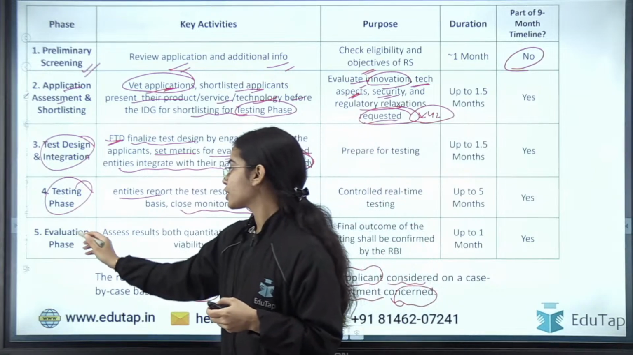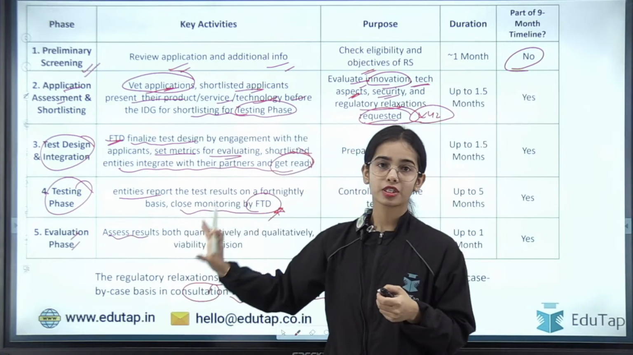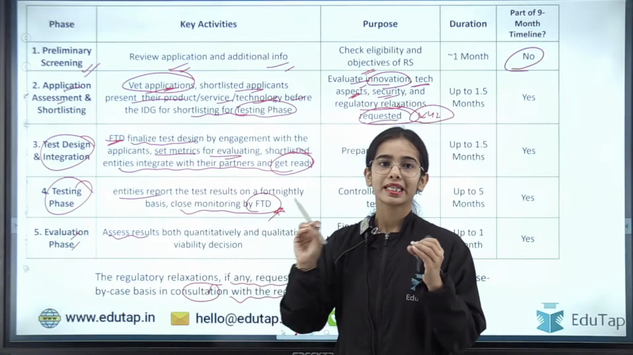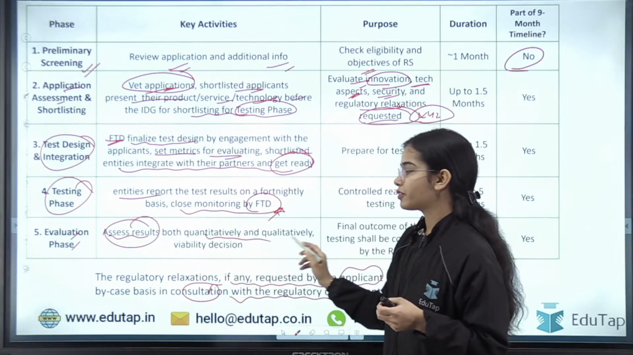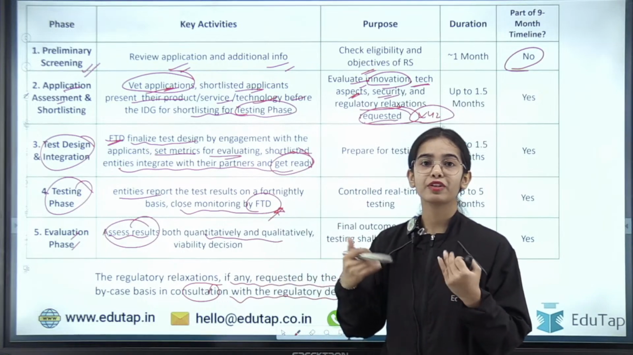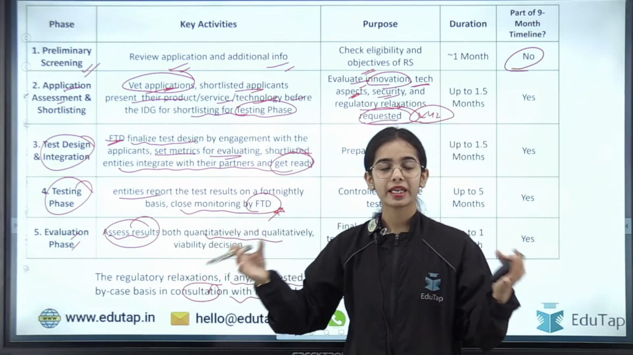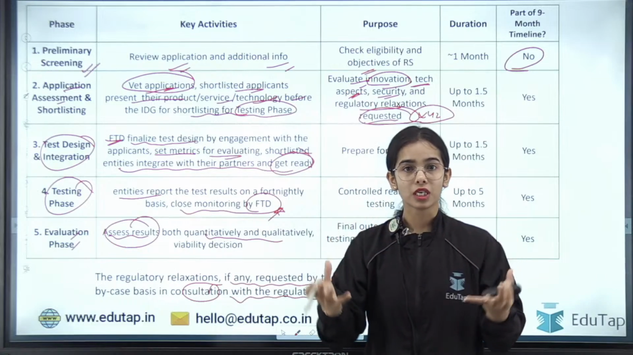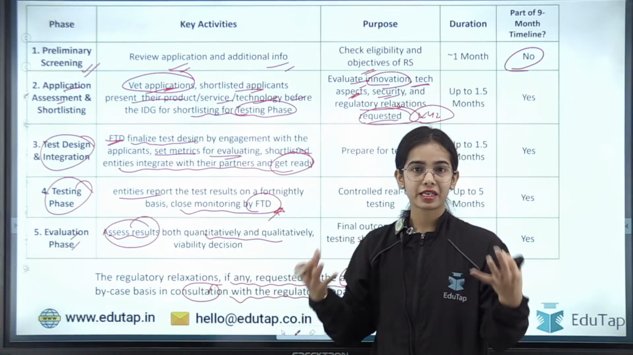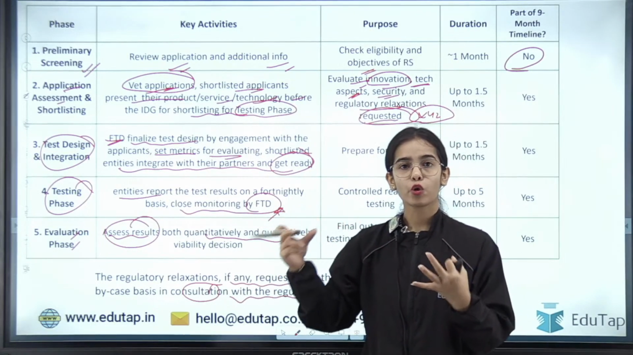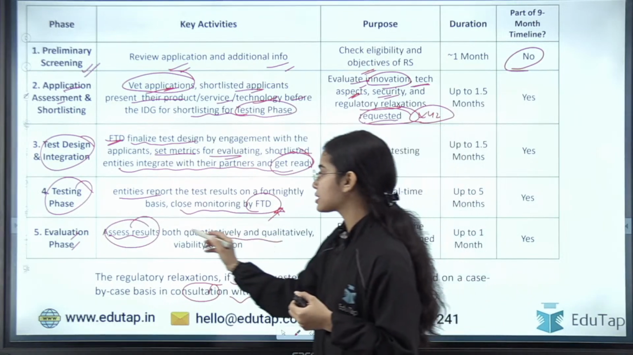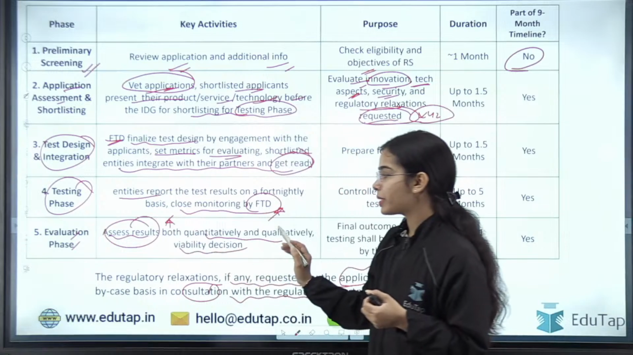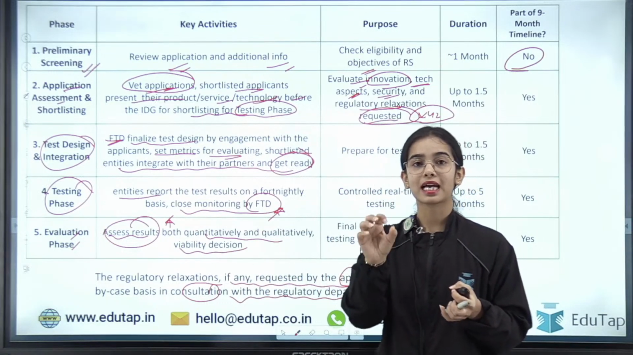Okay, evaluation phase. The last step is that the results are evaluated quantitatively and qualitatively, that is, how beneficial they are for the rural areas, how beneficial they are for the people, how far off it can reach, and so on. So there are different quantitative and qualitative aspects where the evaluation happens, where the results are assessed and the viability decision is taken on whether this product is actually viable.